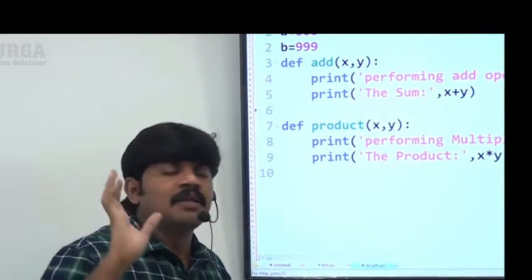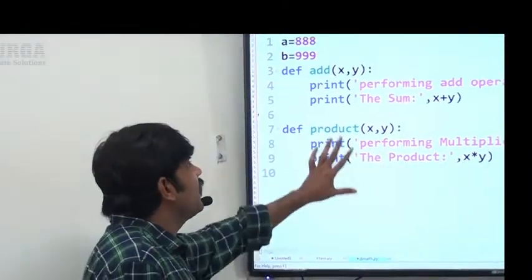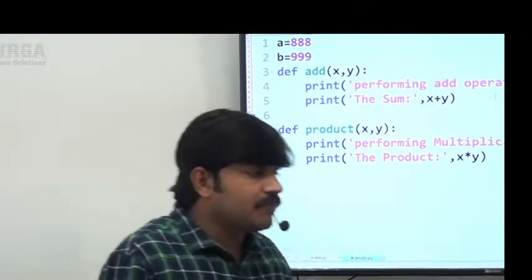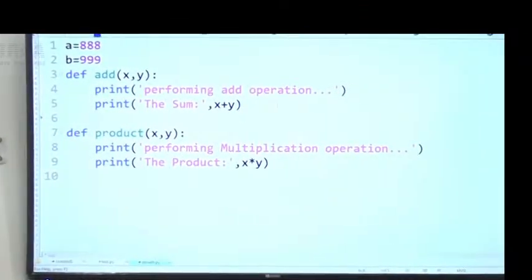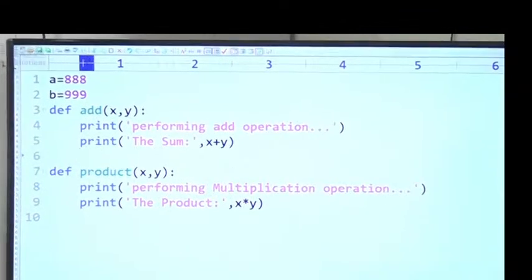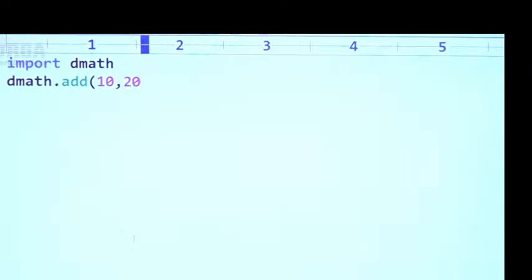No problem at all. Now tester.py requires this functionality, right? Let me go for tester.py. Okay, tester.py requires this functionality, sir. So what am I taking? Import. What is the first line? import dmath. Next, dmath module name dot add of 10, 20.